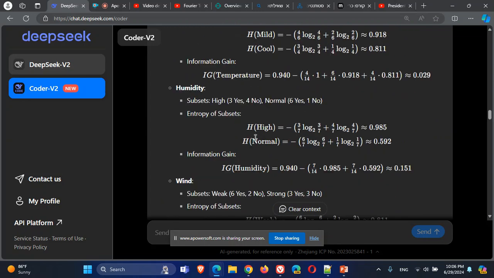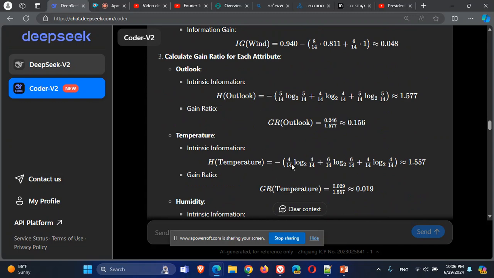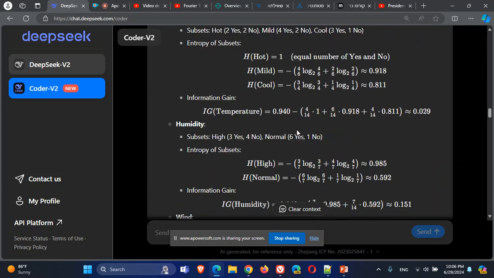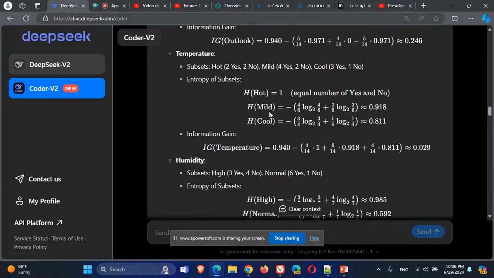You will divide it by the entropy of the temperature. Look here, we are just taking 4 for hot, 6 for intermediate or mild, and 4 for cold. Note how it differs from the entropies here.